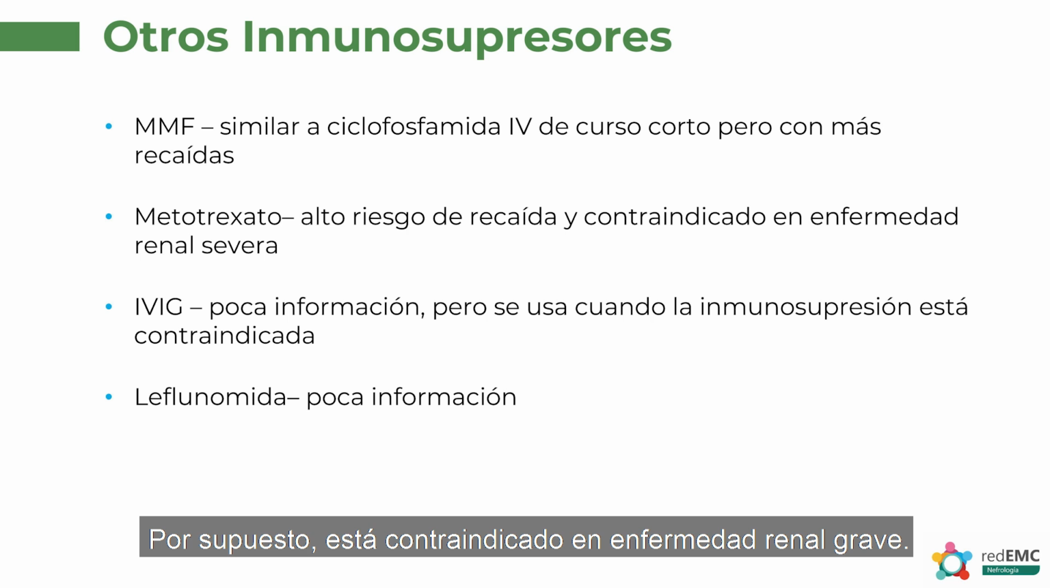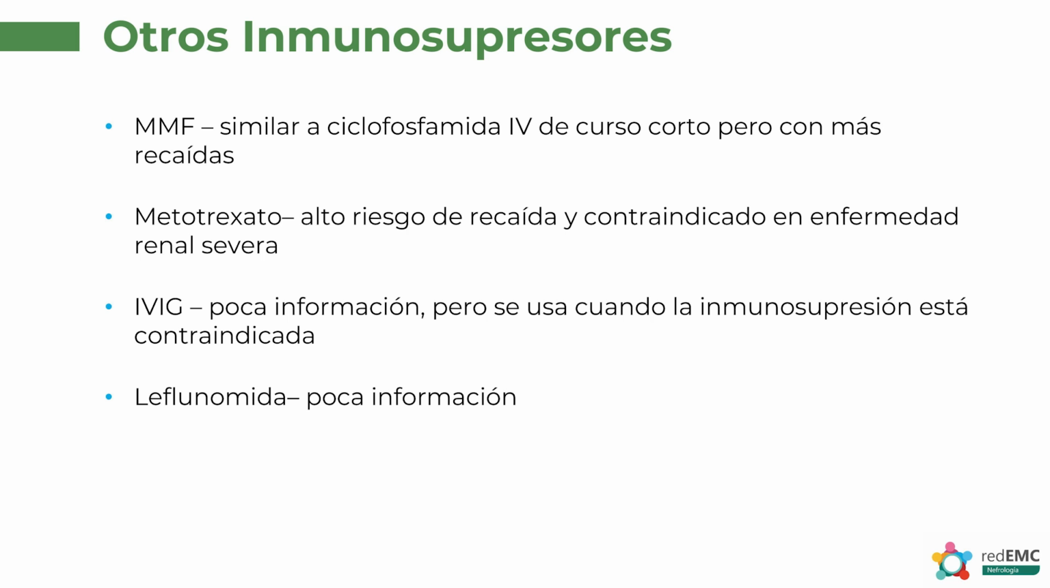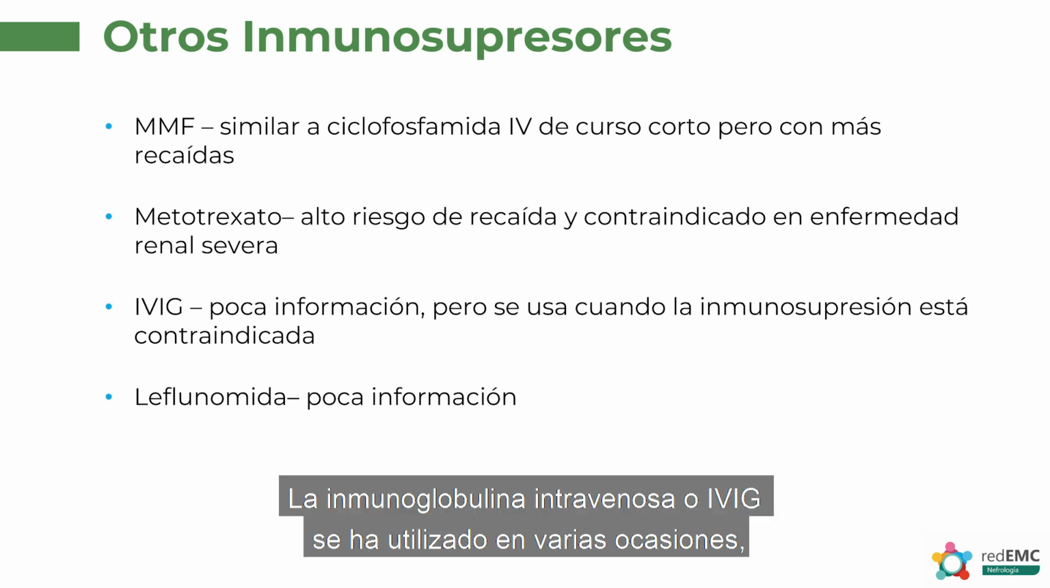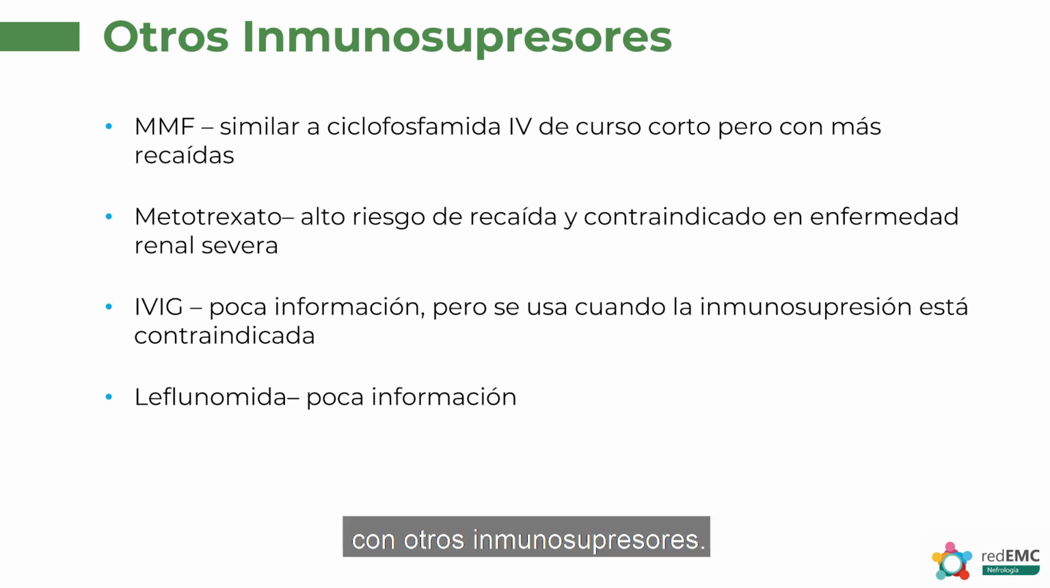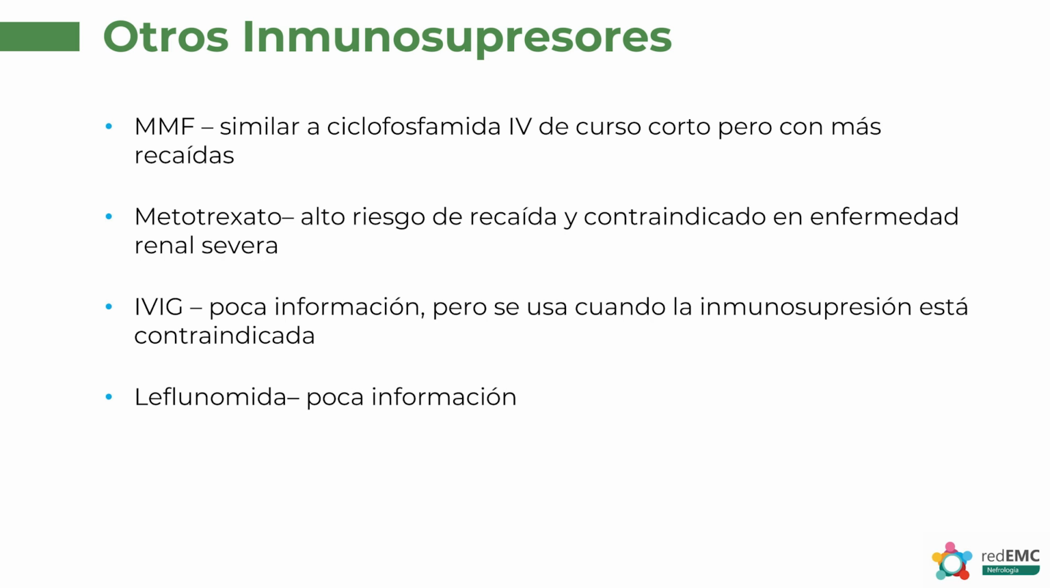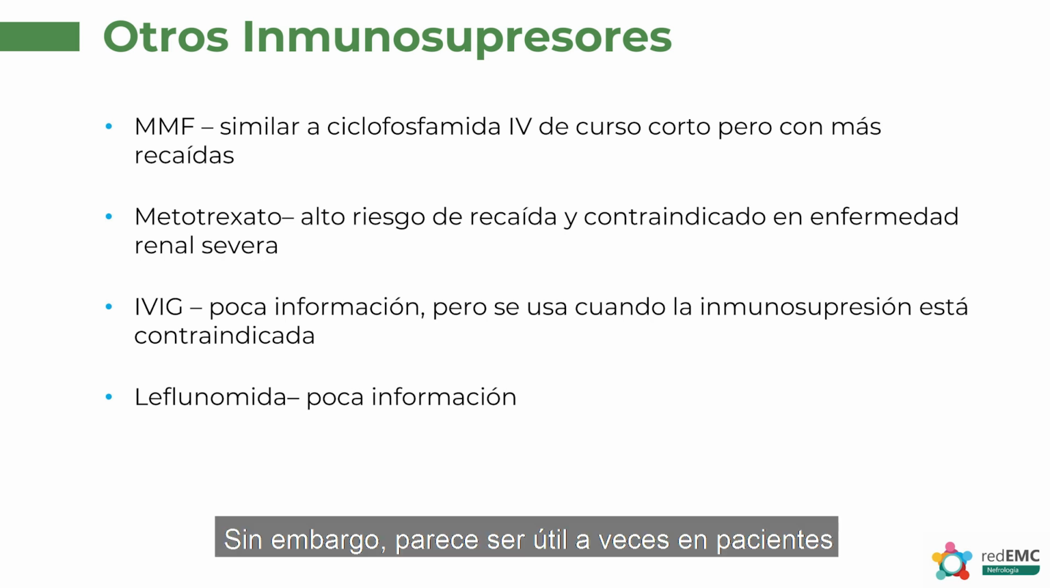Methotrexate has been used many, many times for many years, but it carries a very high risk of relapse upon discontinuation of the drug. And of course, it's contraindicated in severe renal disease. Intravenous immunoglobulin, or IVIG, has been used several times, but there's very little information to really compare it to other immunosuppressants.